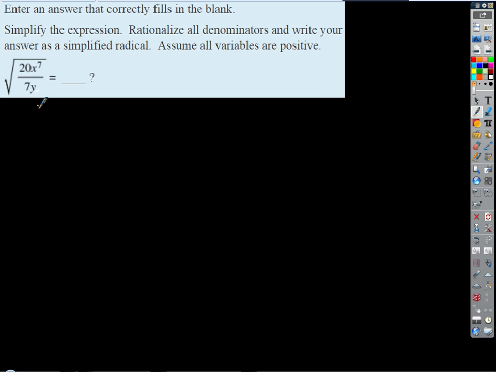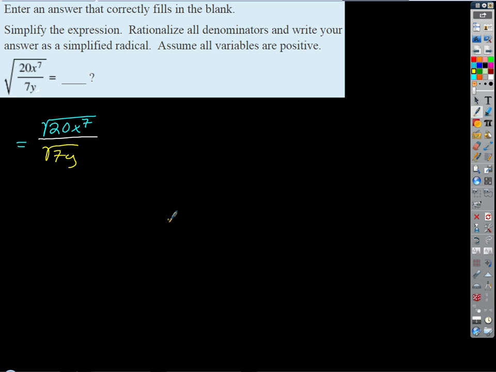So instead, we'll just split this into a square root of the top of the fraction divided by a square root of the denominator. So it looks something like this then. We get the square root of 20x to the 7th divided by the square root of 7y.